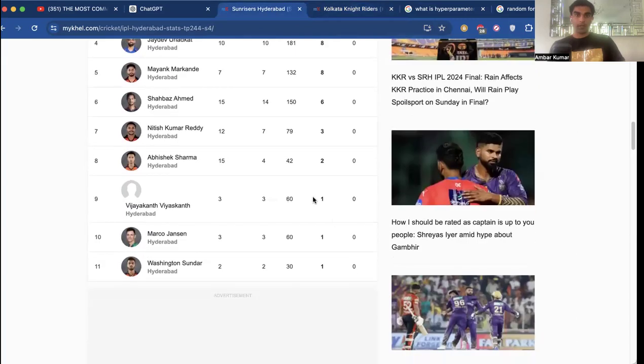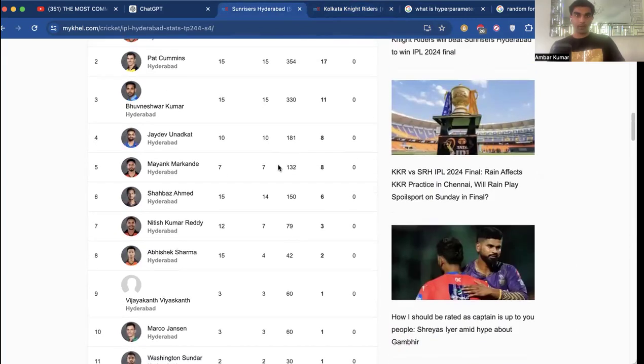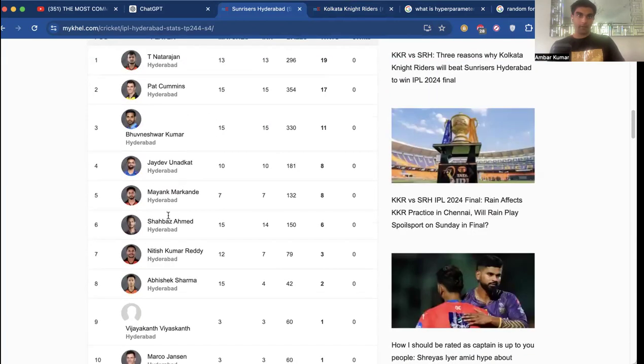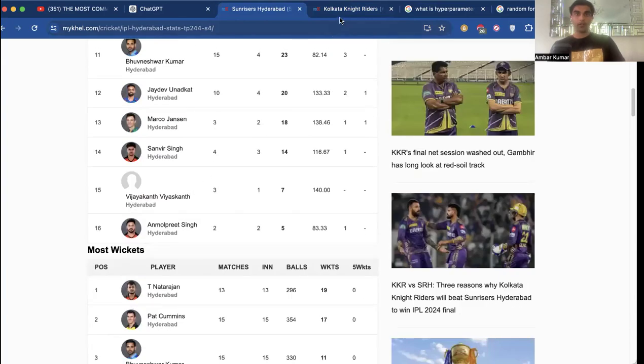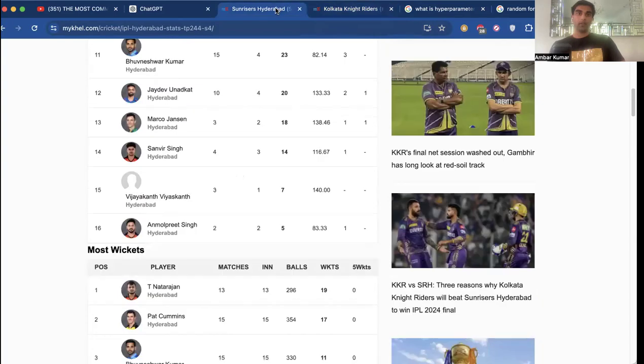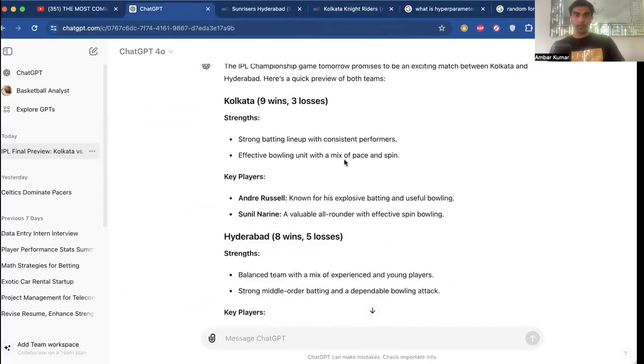So before they get down to 10 wickets, there are another 3 players over here where the list has already dropped below that value, so we can already see that the Kolkata Knight Riders statistics are looking better than the Hyderabad statistics. So let's go back to ChatGPT and show you guys what I did with that data analysis.